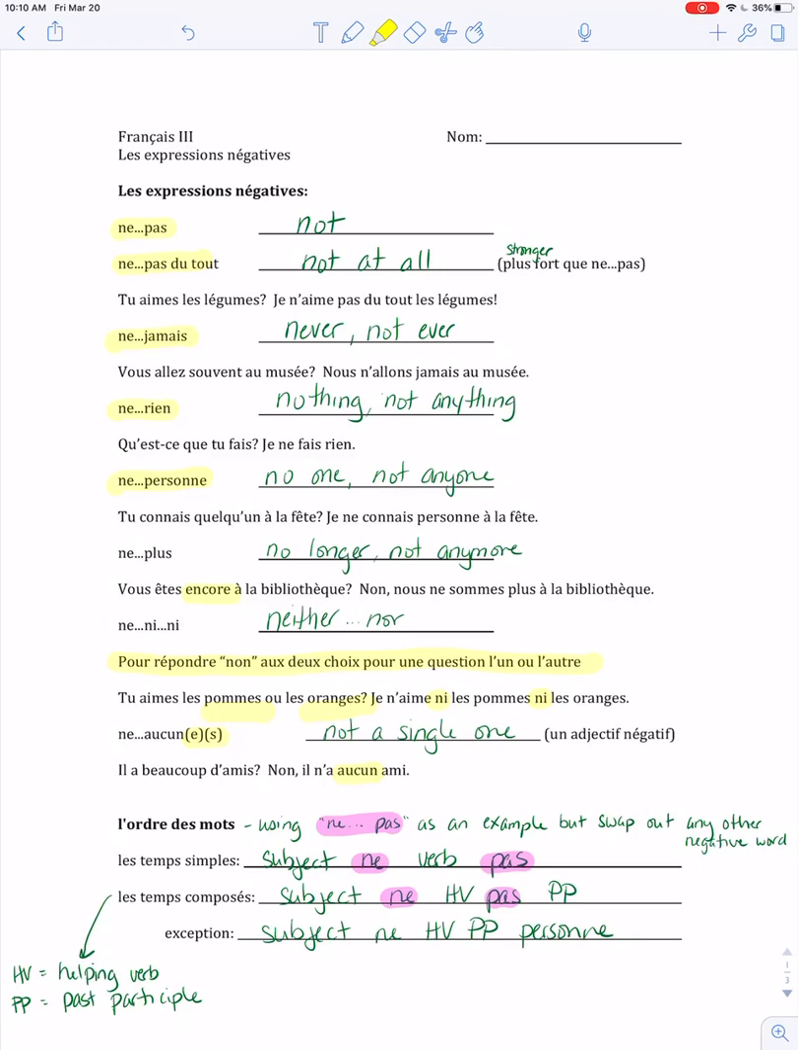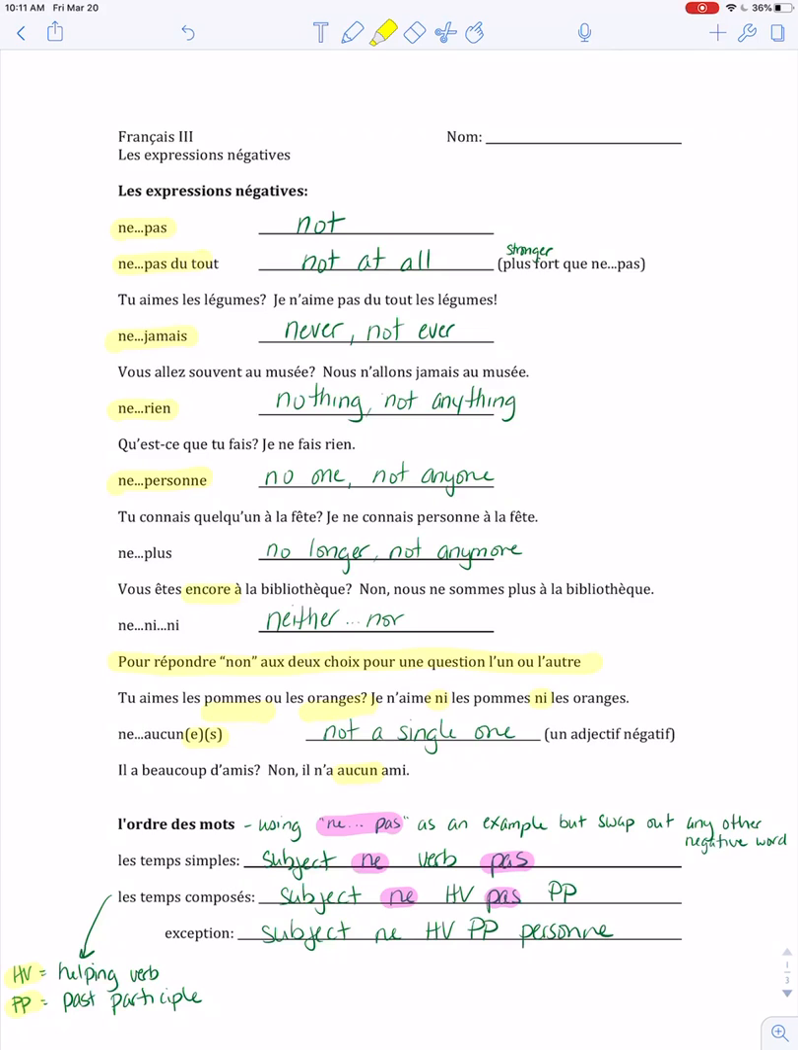So in the present tenses we've done since French 1, you've got to start with your subject, and then the verb goes inside the ne pas, or the other negative word, inside that sandwich. When you've got the passé composé or any other compound tense, you've got your HV, your helping verb, and the past participle, your abbreviations there. So you've got your subject, ne, and then the helping verb, pas, and then the past participle. So you're sandwiching only the helping verb in your negative.